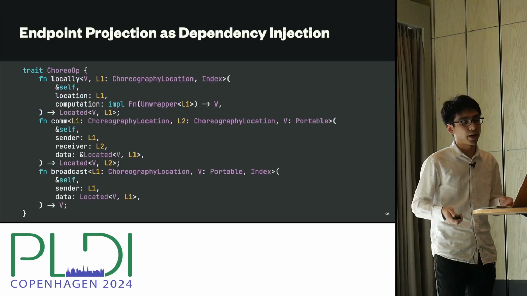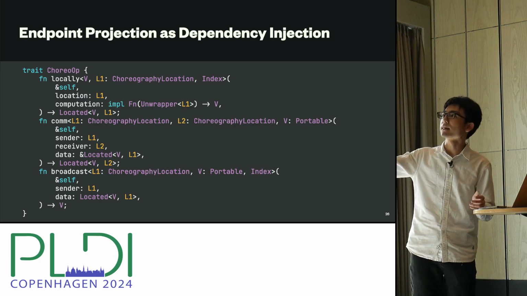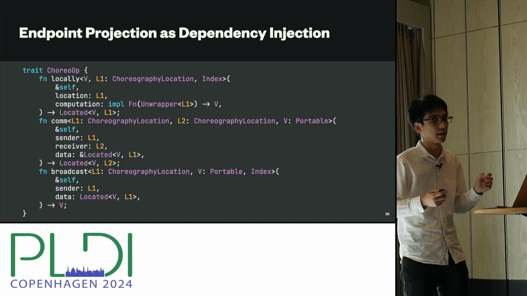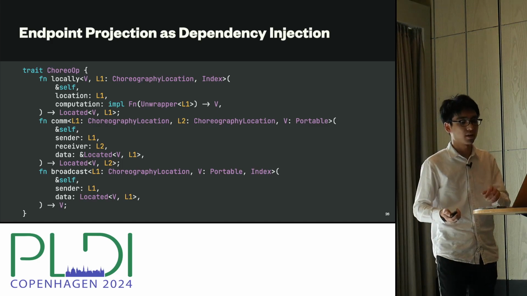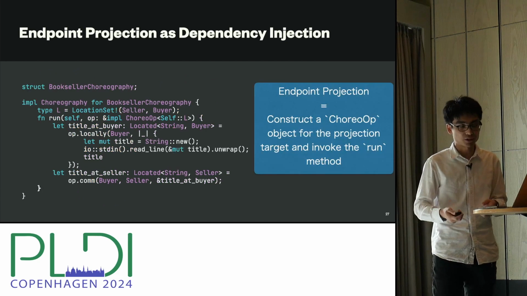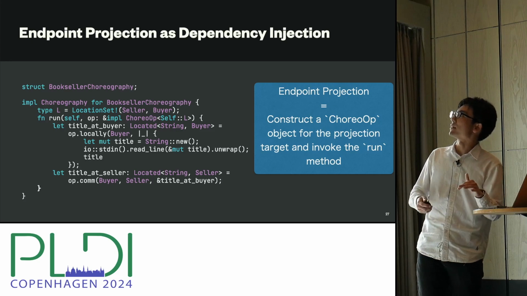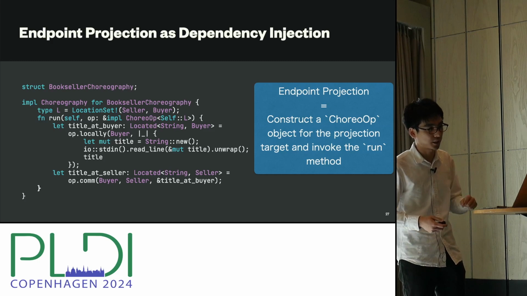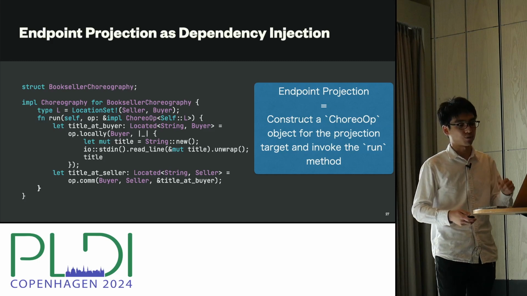This ChoreoOp trait defines the signature of these operators, but it doesn't talk about how this object will be implemented. So in this setup, doing endpoint projection more or less means to construct a concrete ChoreoOp object for the current projection target and invoke this run method with it.